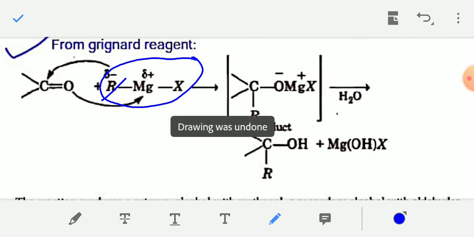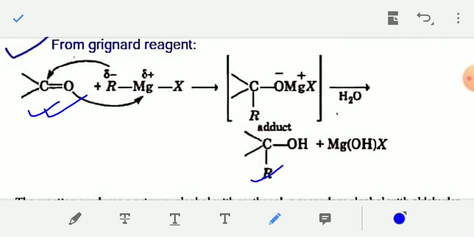So when Grignard reagent RMgX reacts with a carbonyl compound, that is aldehyde or ketone, the product will be alcohol. So from Grignard reagent you can also prepare alcohol, by reaction with aldehyde or ketone.